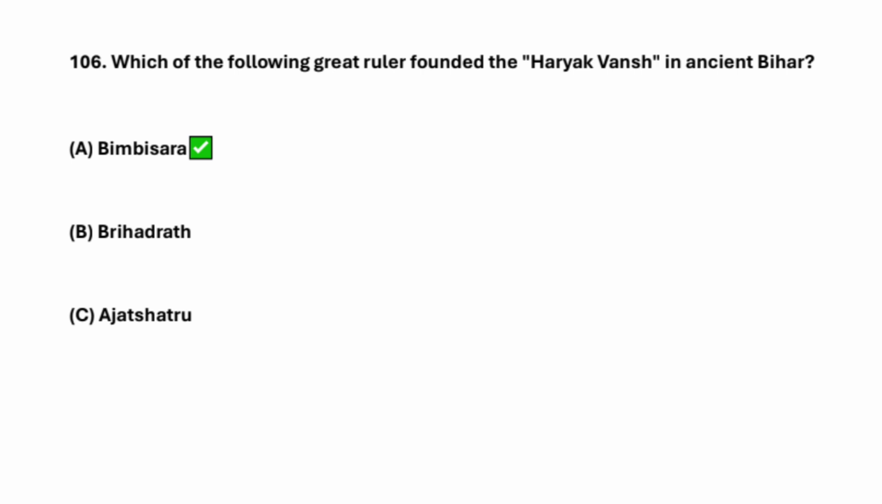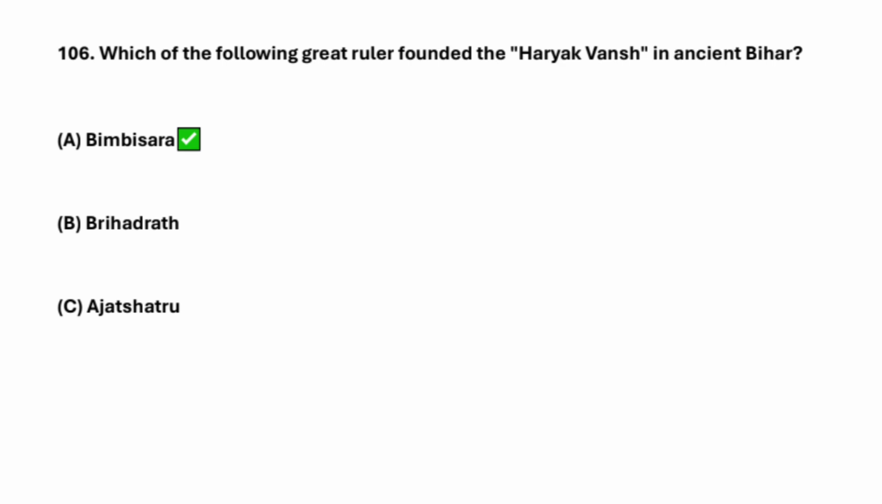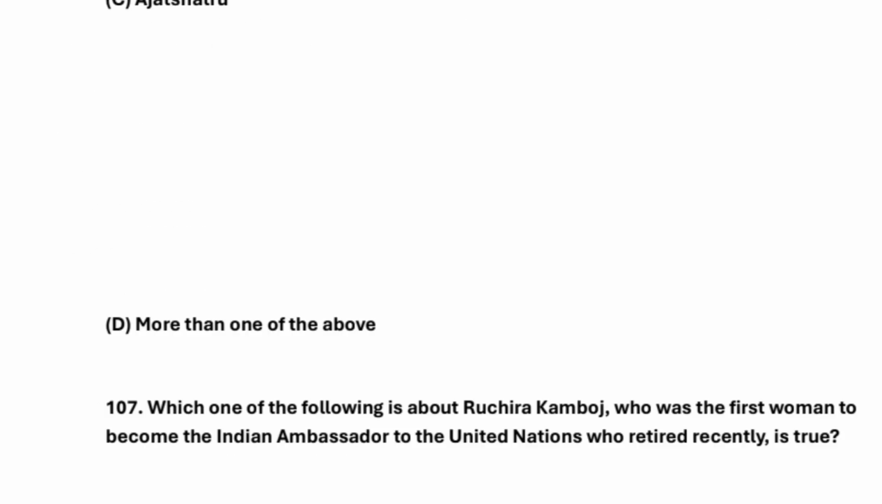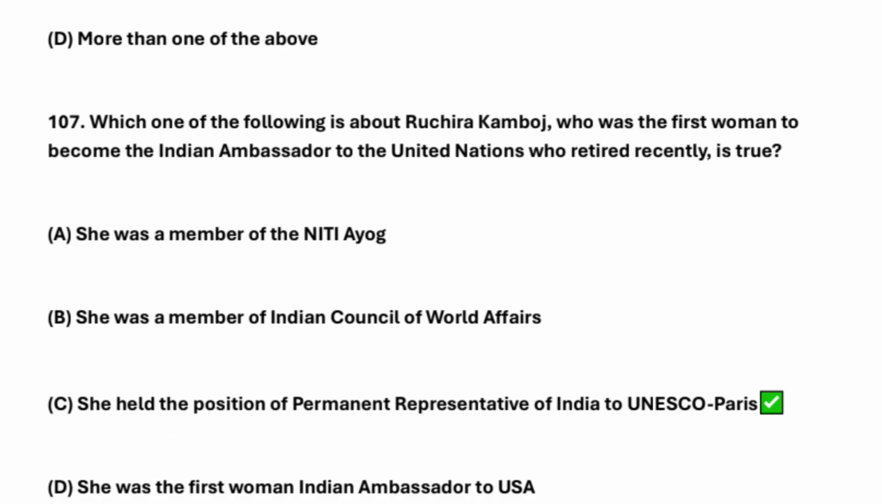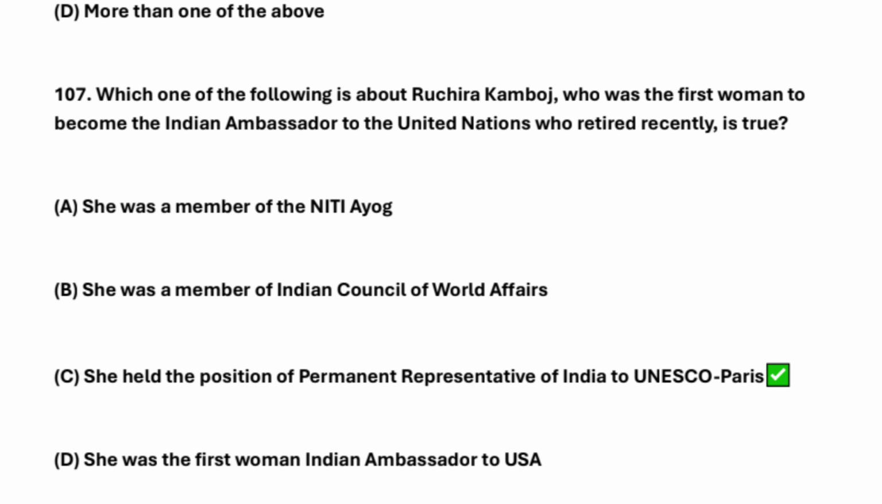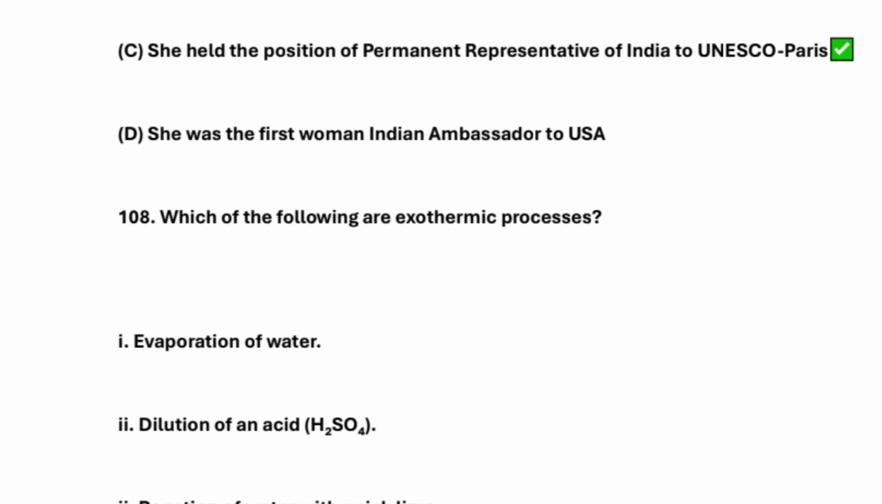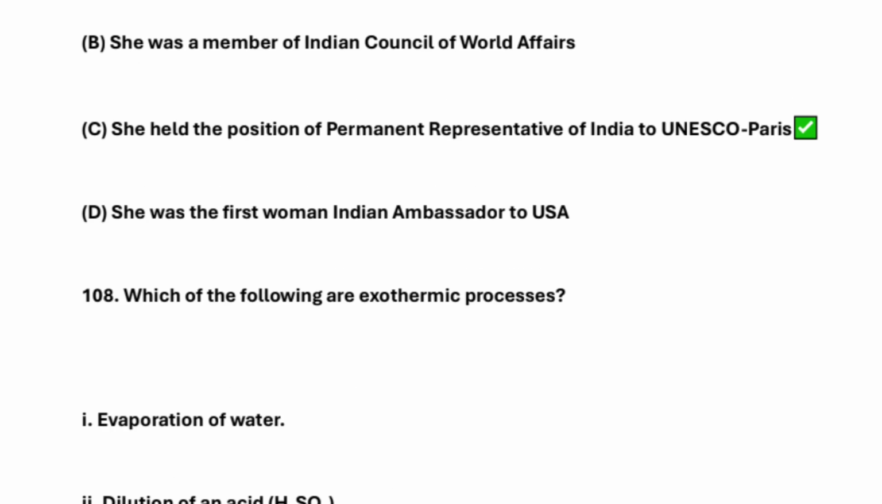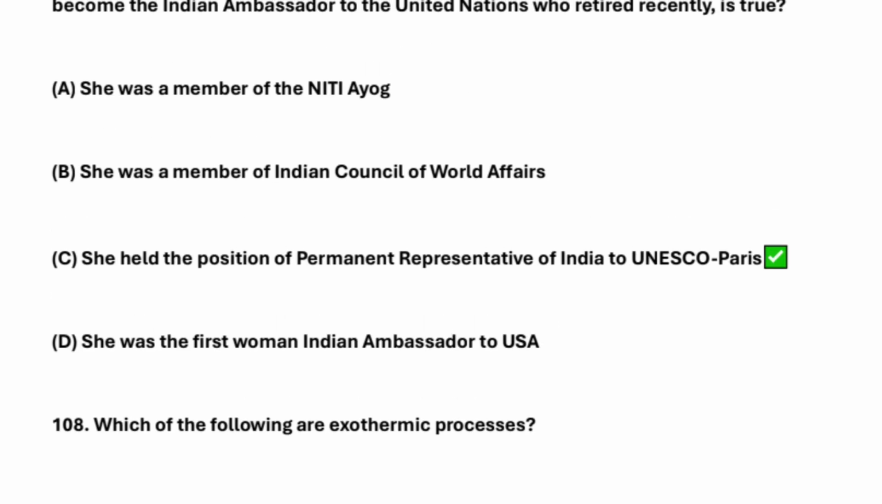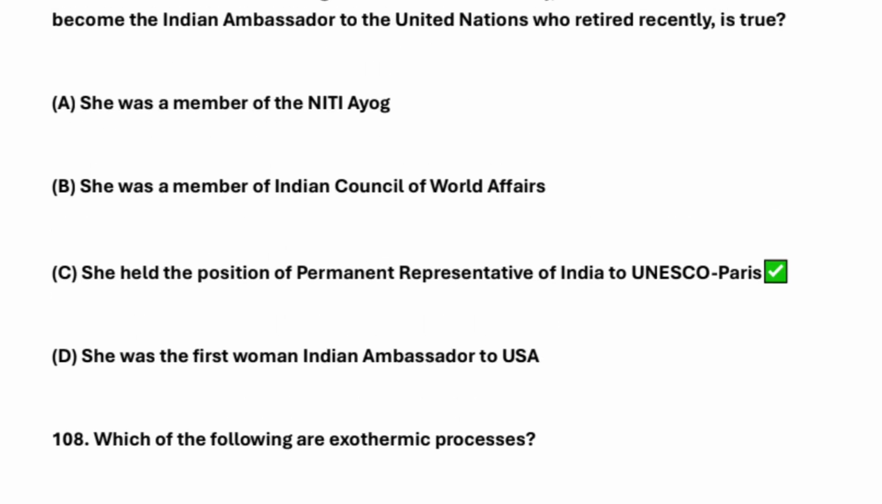Which of the following great rulers founded Haryak Vansh in ancient Bihar? So it's Bimbisar. Which one of the following is about Ruchira Kamboj, who was the first woman to become the Indian ambassador to the United Nations, who retired recently, is true? So the answer is what here, that, she held the position of permanent representative of India to UNESCO.